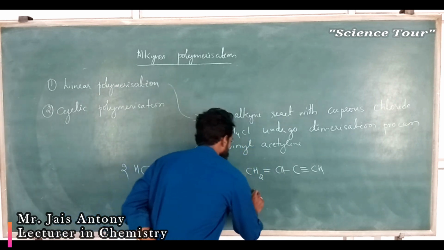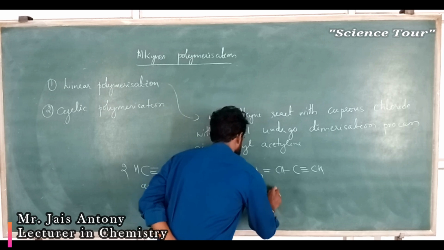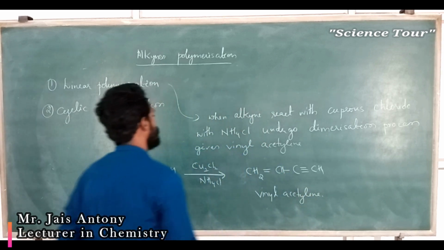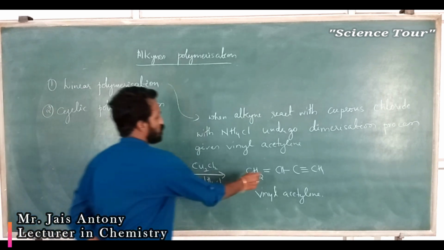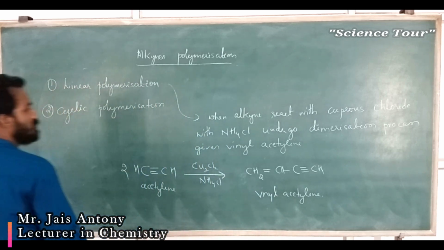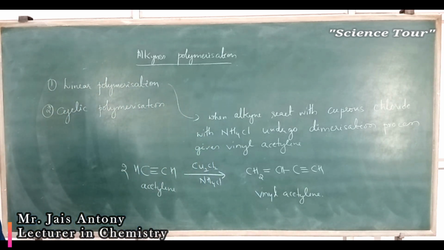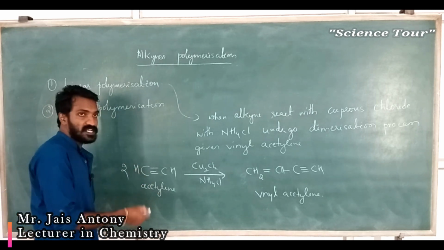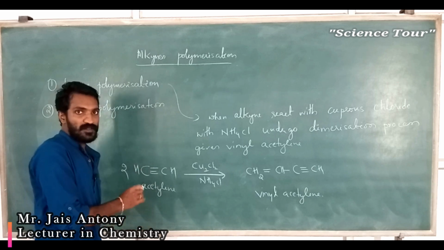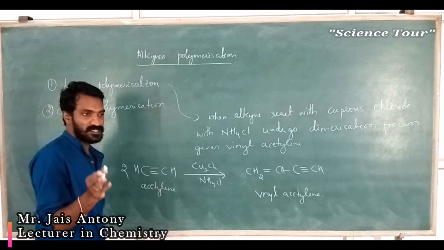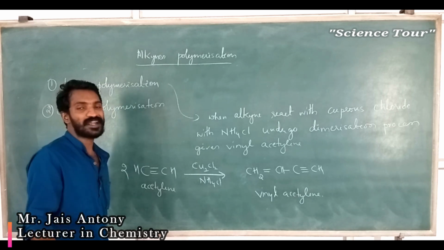This is called vinyl acetylene: CH2 double bond CH, single bond C, triple bond CH. This is actually called vinyl acetylene. So acetylene undergoes dimerization, which means two molecules of acetylene join together. It is di, two, means dimerization. Joining together is called dimerization.